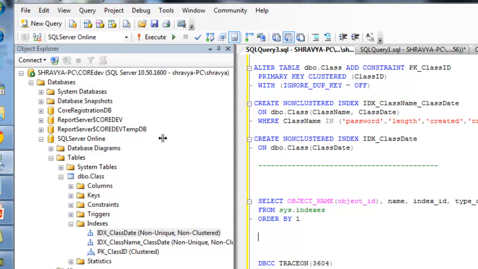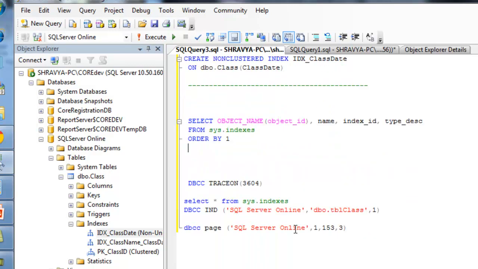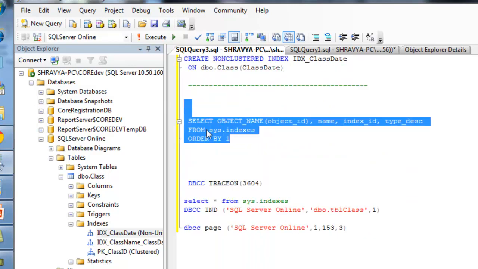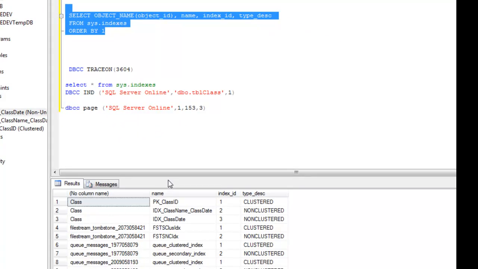Now I want to see how the page works, and physically I want to see where the page is stored. So let's see first of all, once we run this view, sys.indexes. In this information we can find the index name and the index ID. Why do we need the index ID? A particular index ID is stored on particular pages. So let's go and run the query here.